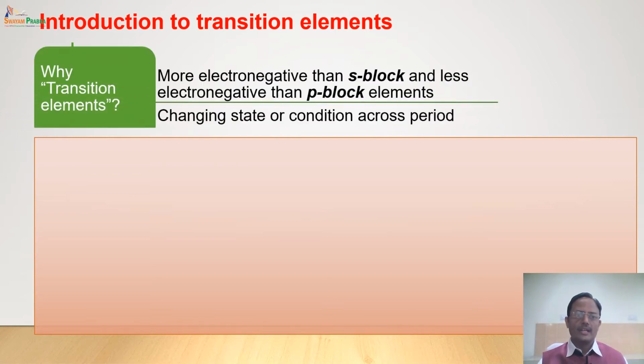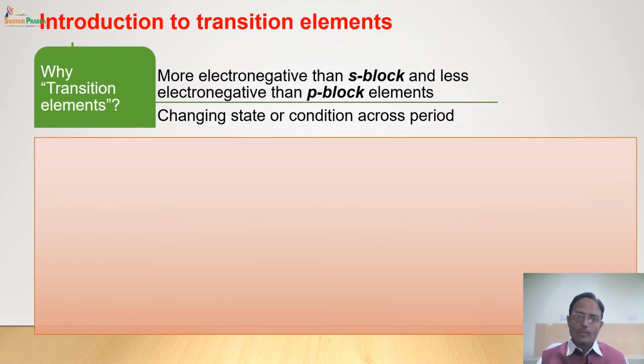Why are these elements called transition elements? Transition is a specific word meaning a transformation or changeover, changing the state from one form to another. If we see the properties of these elements, the properties are intermediate between S block elements and P block elements. These D block elements, or transition elements, are placed at the center of the periodic table between S block and P block elements.